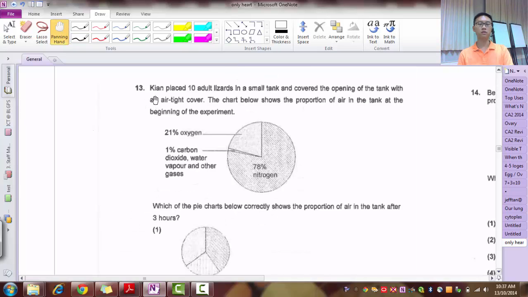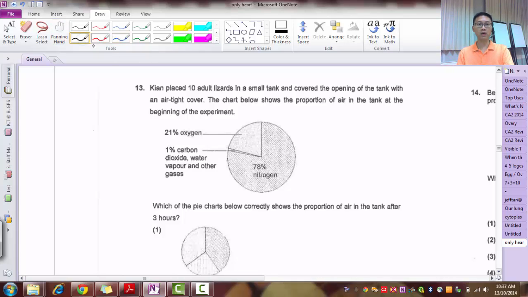Right, question 13. Kain placed 10 adult lizards in a small tank and covered the opening with an airtight container. The pie chart shows the proportion of air in the tank at the beginning, and which of the following pie charts shows the correct one after 3 hours? What's the concept here? It's a lizard, a living thing, so it takes in oxygen and gives out carbon dioxide.